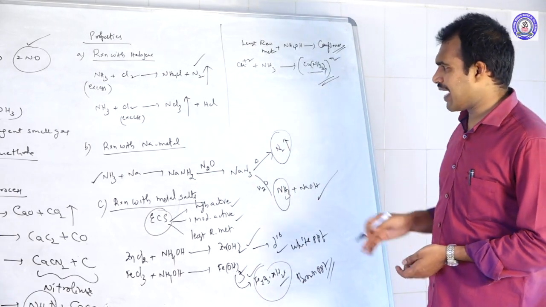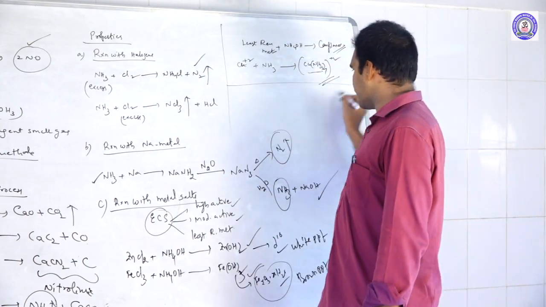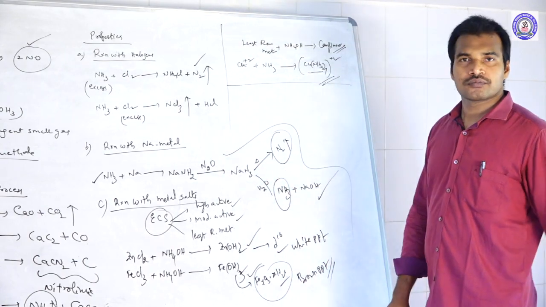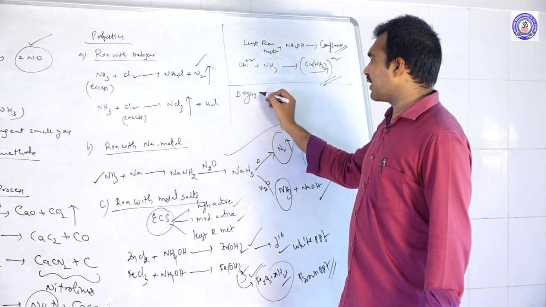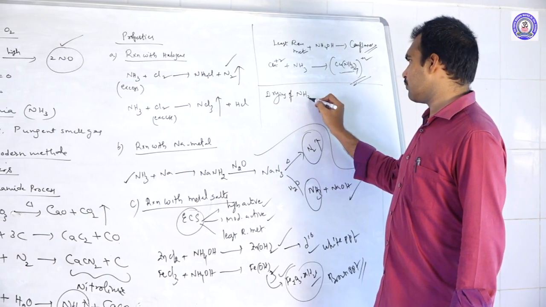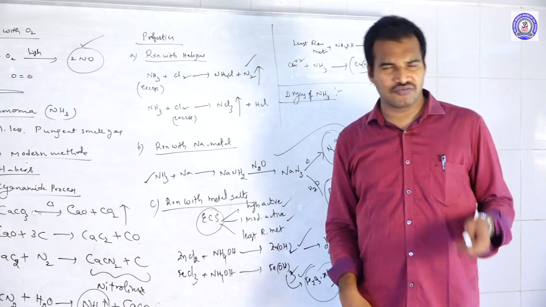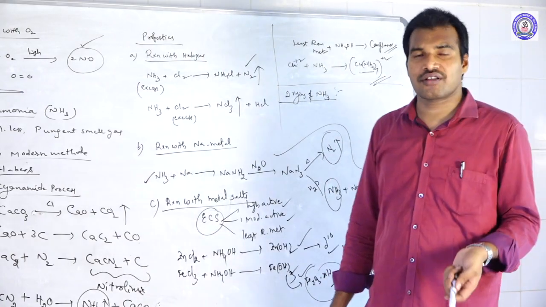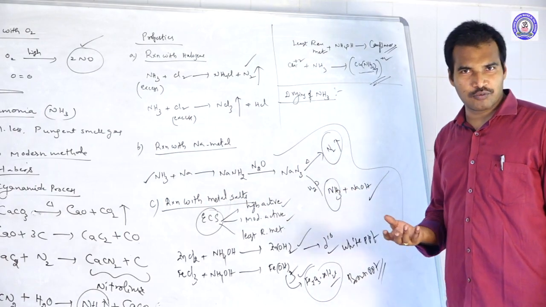So this is about the reaction with metal salts. The next one, an important one, drying of ammonia. How to dry the ammonia? Drying means removal of water. Suppose ammonia has excess water, how to remove it? By heating, can you remove the water?